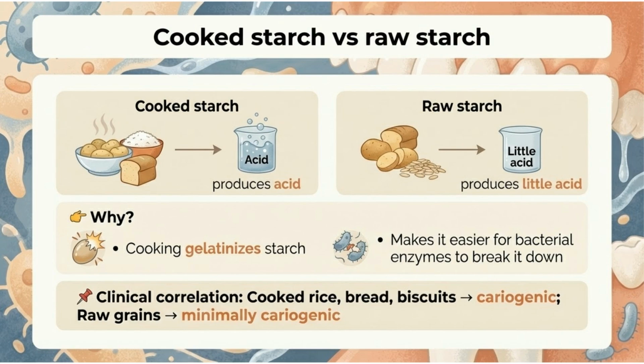The difference between cooked starch and raw starch is significant. Cooked starch produces acid because cooking gelatinizes starch, making it easier for bacterial enzymes to break down. Raw starch produces little acid, thus cooked rice, bread, and biscuits are cariogenic, while raw grains are minimally cariogenic.